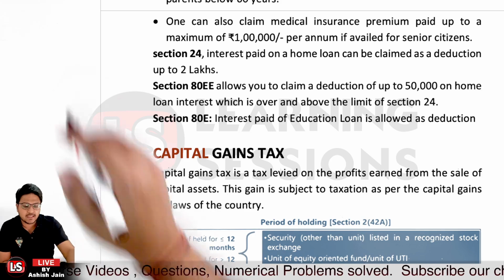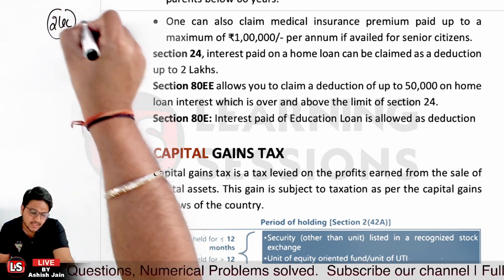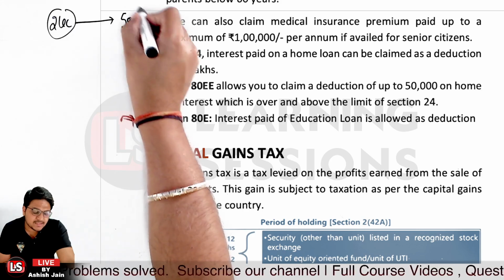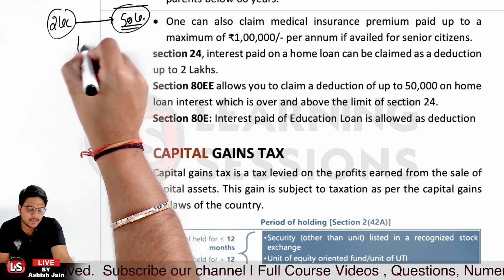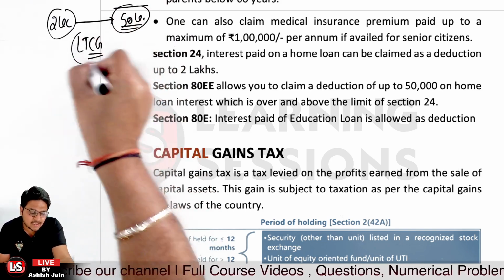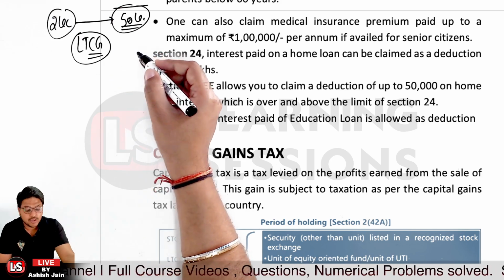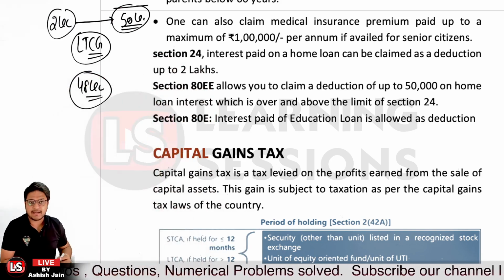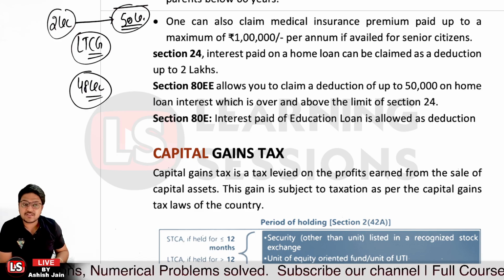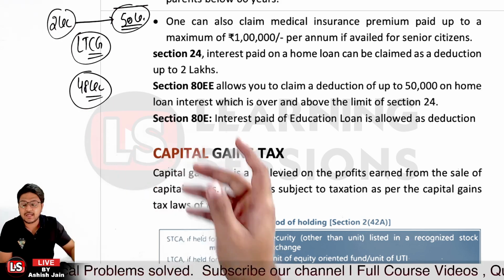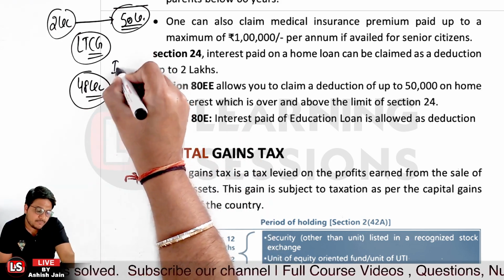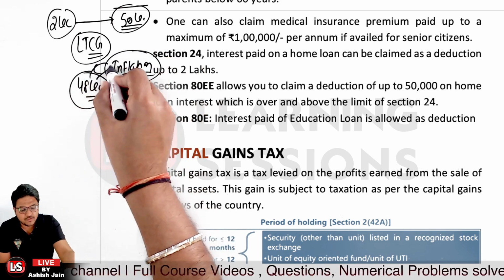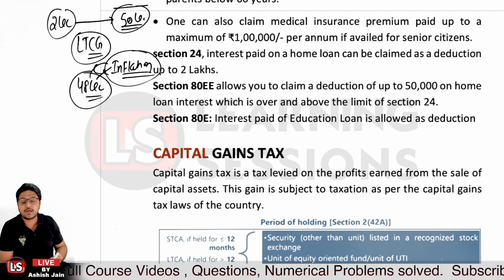Let's say you had an asset worth rupees 2 lakh in 2000, and you sold that particular asset in 2020 for, let's say, 50 lakh. In that scenario, it is a long-term capital gain, because you held the asset for more than 1 year, and you have a capital gain of 48 lakh rupees. But that's not the actual capital gain that you had, because there was also inflation involved, and this value has to be calculated in such a manner. So we'll also be learning how we can calculate the indexed value.